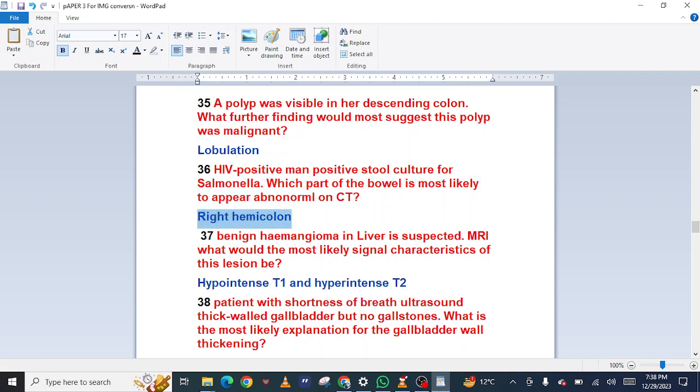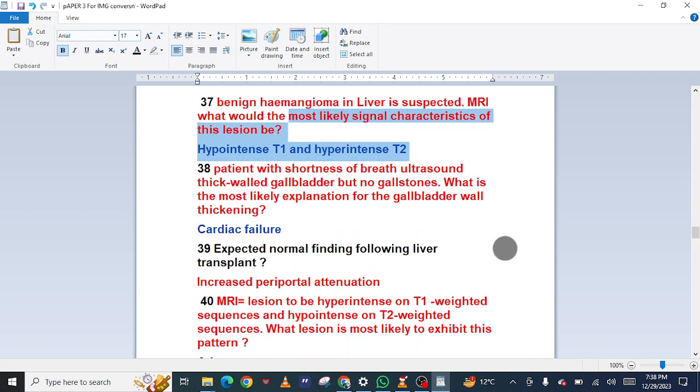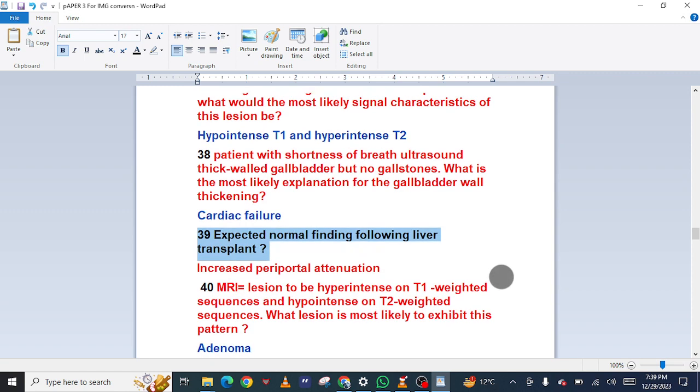37 Benign hemangioma is suspected on MRI. What would the most likely signal characteristics of this lesion be? Hypointense T1 and hyperintense T2. 38 Patient with shortness of breath, ultrasound: thick-walled gallbladder but no gallstones. What is the most likely explanation for the gallbladder wall thickening? Cardiac failure.